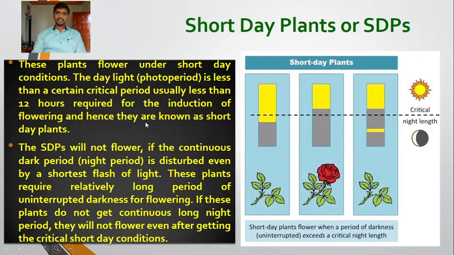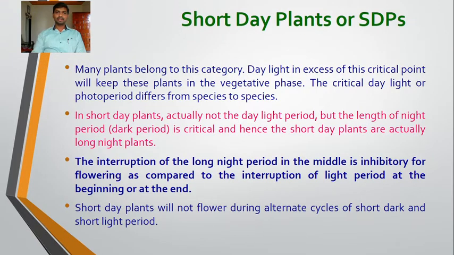Okay, so it has been characterized by the daylight or photoperiod being less than 12 hours, required for the induction of flowering in short day plants. Similarly, the continuous dark period is required for the induction of flowering. Okay, so these plants are short day plants. Many plants belong to this category. Daylight in excess of this critical point will keep these plants in the vegetative phase, as we saw in the figure also. The critical daylight or photoperiod differs from species to species.